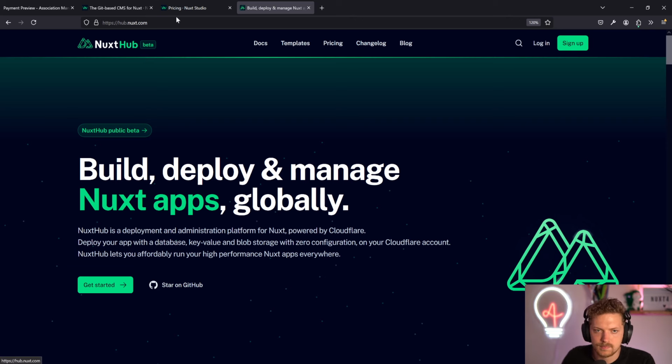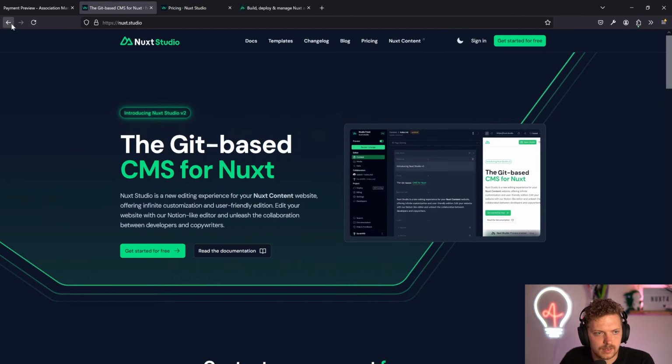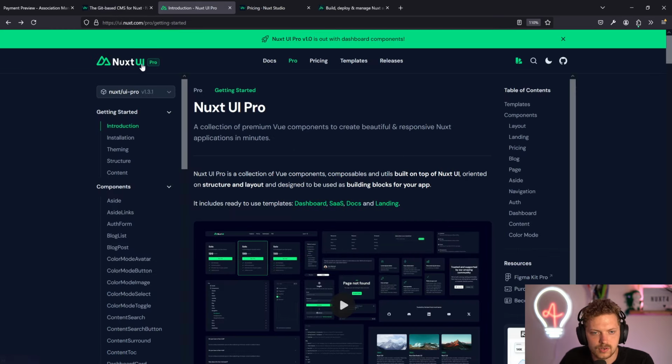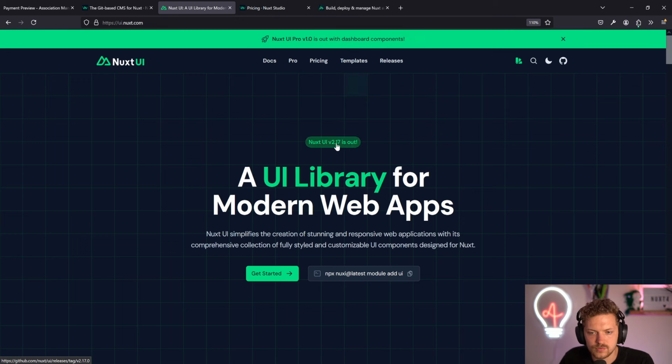That's in beta right now, Nuxt Studio version 2. And the Nuxt UI will also get a major bump at some point. Nuxt UI Pro is out on version 1, and Nuxt UI is out on version 2. So Nuxt UI will also get a bump at some point, being based on Radix Vue, not shadcn-vue. Yeah. So this is that part.